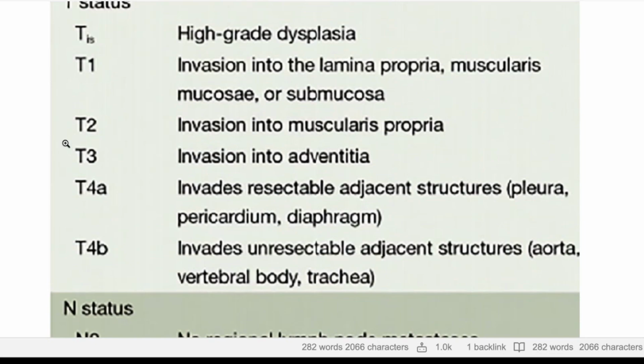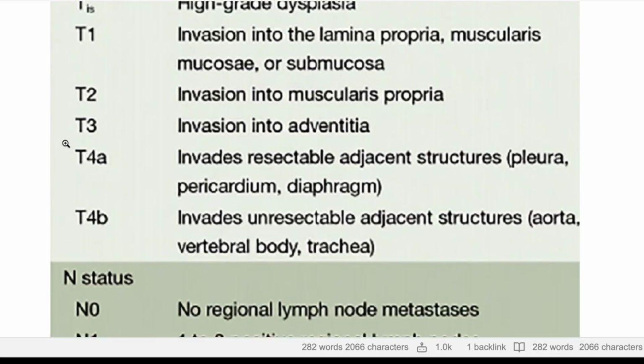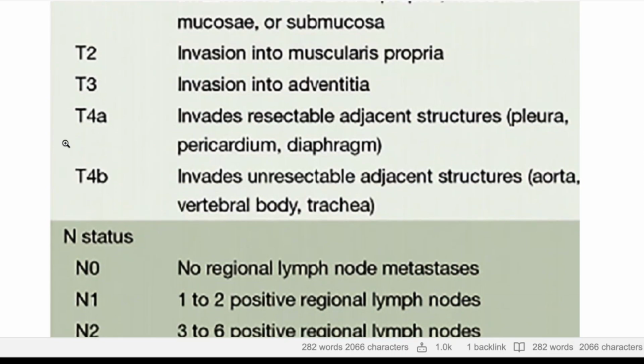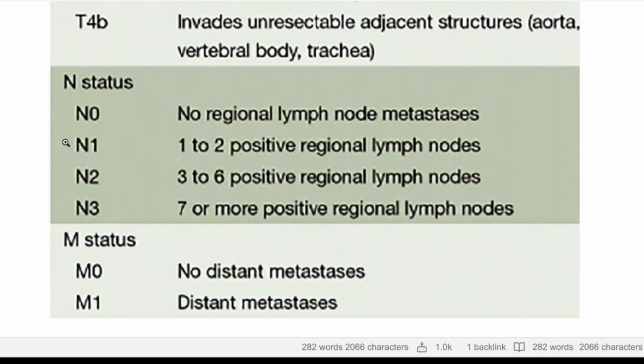T2 is invasion into the muscularis propria. T3 is invasion into the adventitia. T4, there is T4a and T4b. T4a invades the resectable structures, while T4b invades the unresectable structures. Okay, well done. And N and M, you can just, yeah, it's fine.